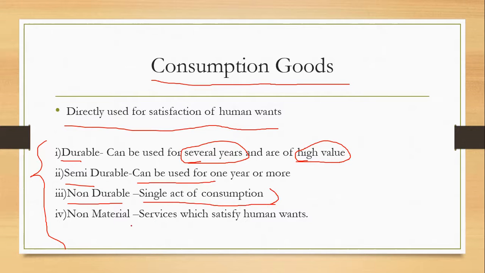Then come the non-material goods. Non-material goods means services which satisfy human wants. For example, the IT services you get when you have a technical problem, you call and a technical man answers you from the other side. Then we have services from the doctor, or from a financial consultant.